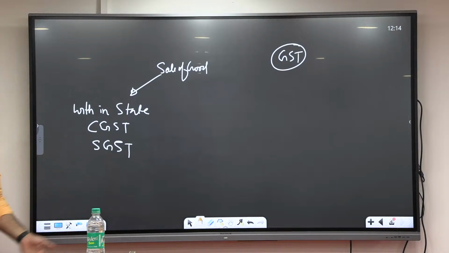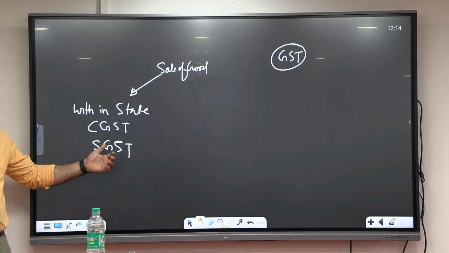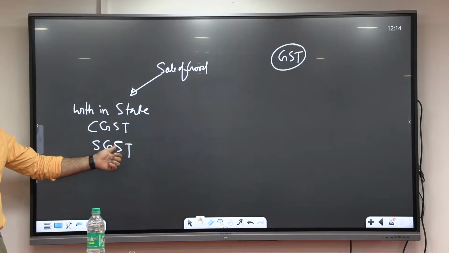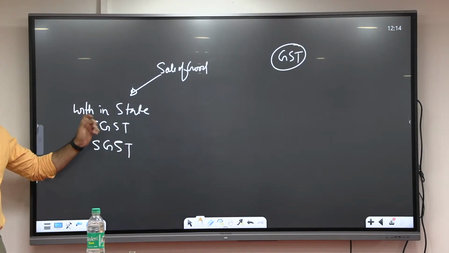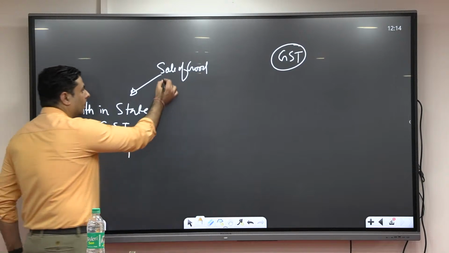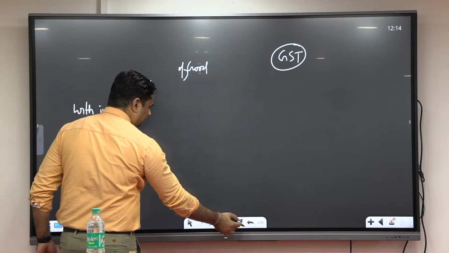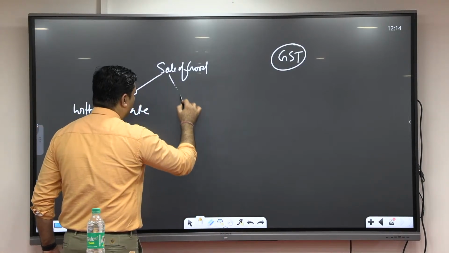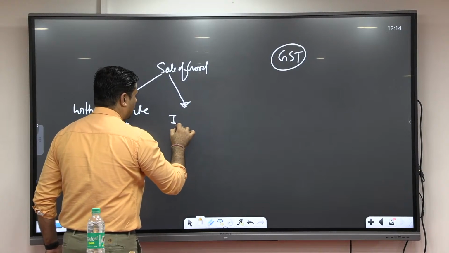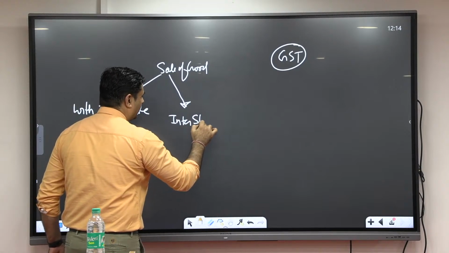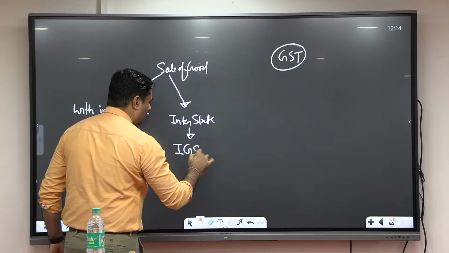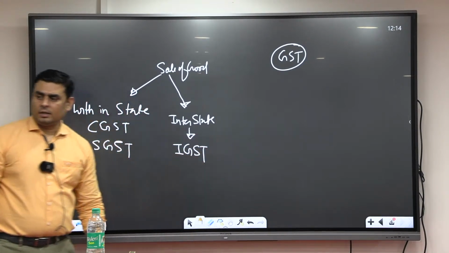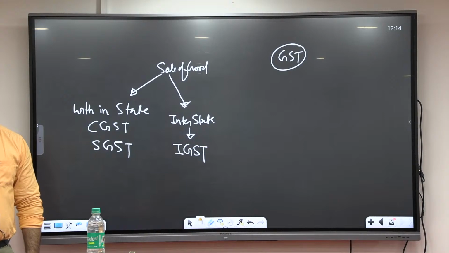Or if it is a union territory, then rather than SGST, UTGST will be there. And if it is happening interstate, then there will be IGST, interstate goods and services tax.